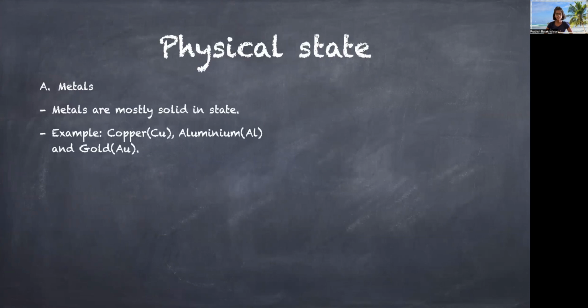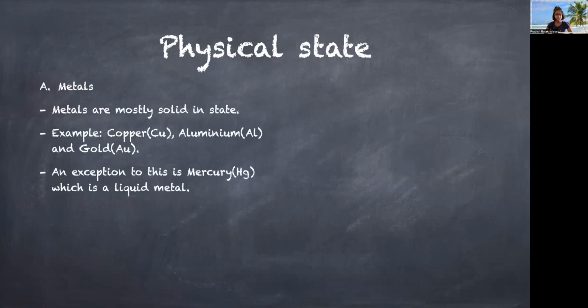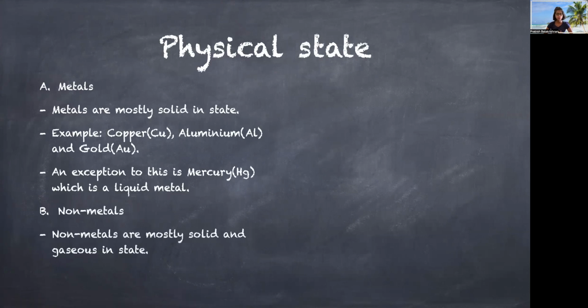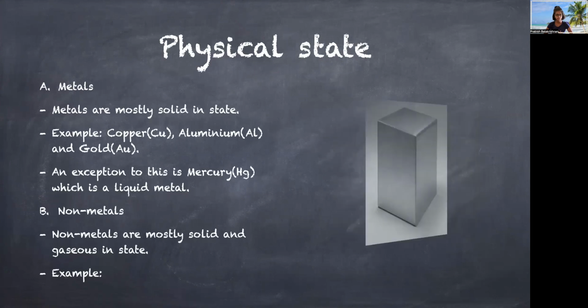For example, copper, aluminium, and gold. An exception to this is mercury, which is a liquid metal. Non-metals are mostly solid and gaseous in state. Some examples of non-metals are carbon, hydrogen, and oxygen.